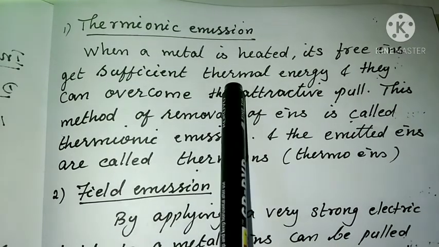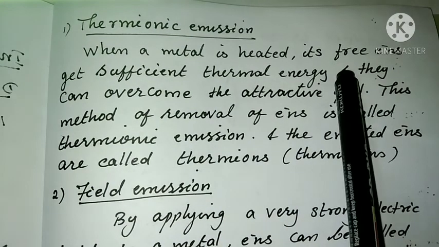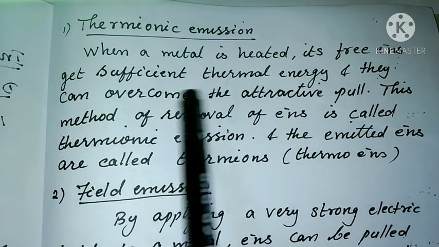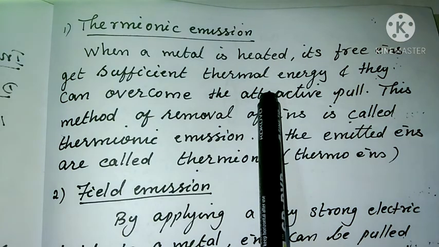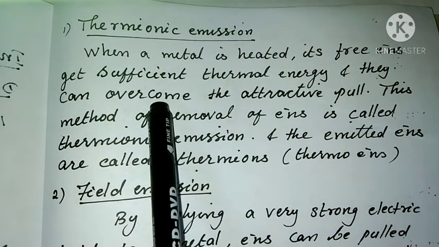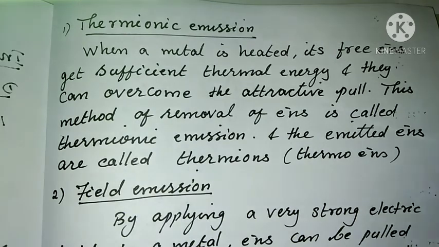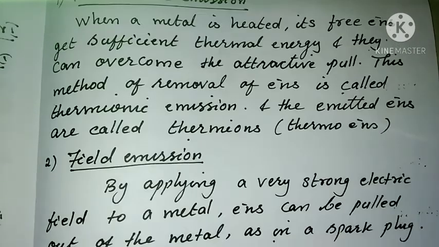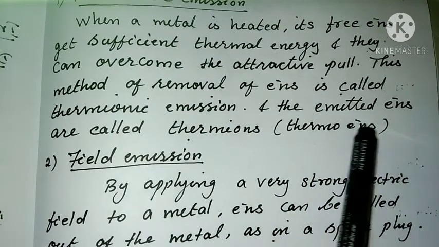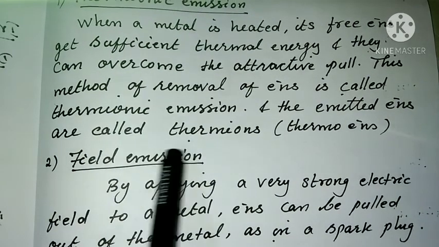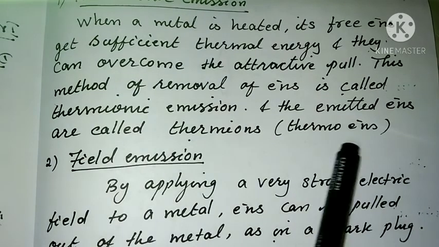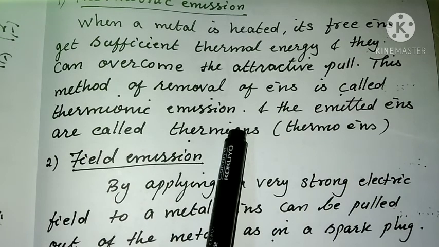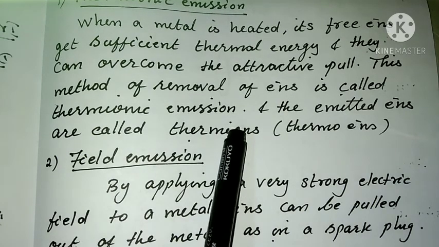The free electrons in the outermost shell of the atoms escape from the metal surface, and these emitted electrons are called thermions or thermoelectrons.